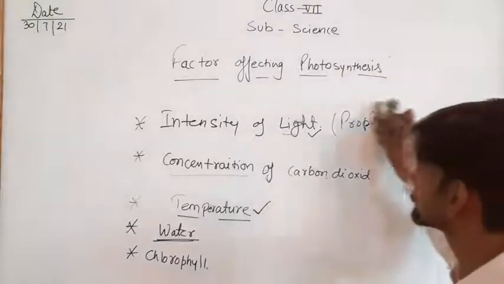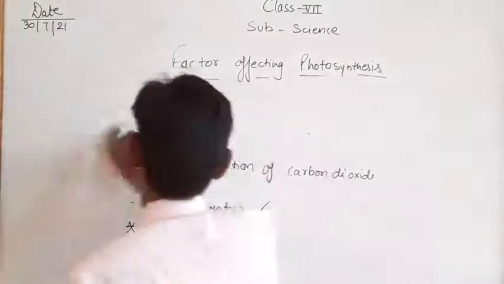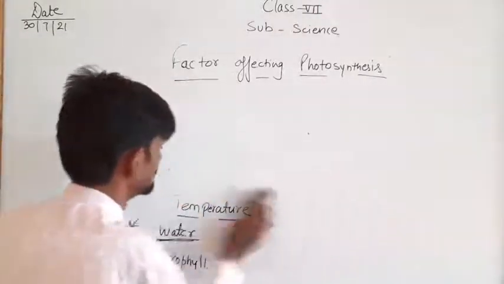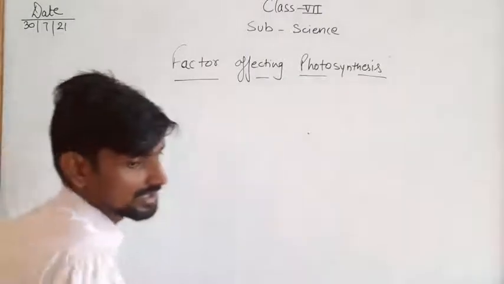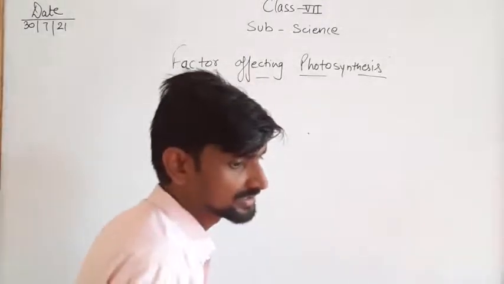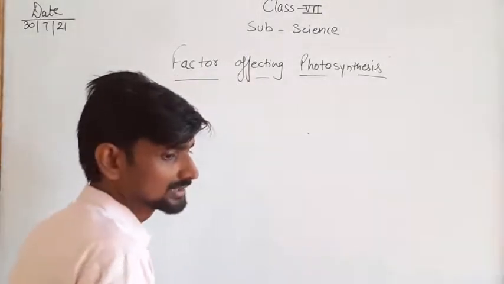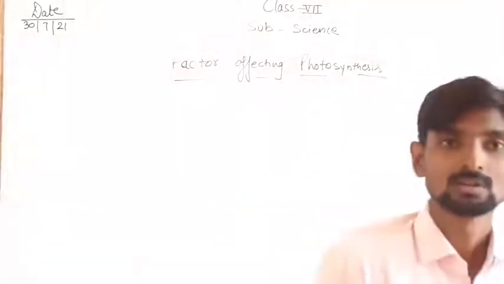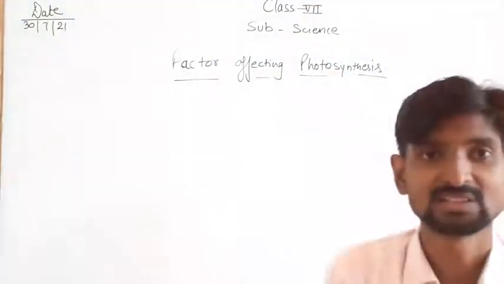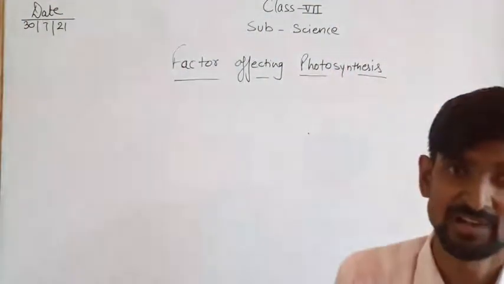So the next point, in the same topic, is synthesis of plant food other than carbohydrates. So we know the plants prepare their food in the form of carbohydrates.